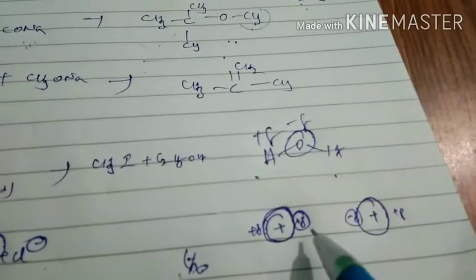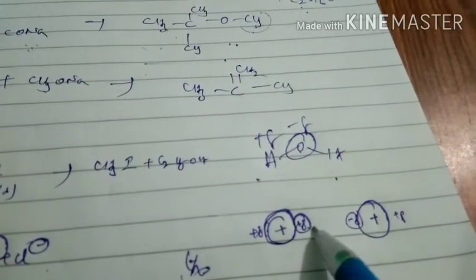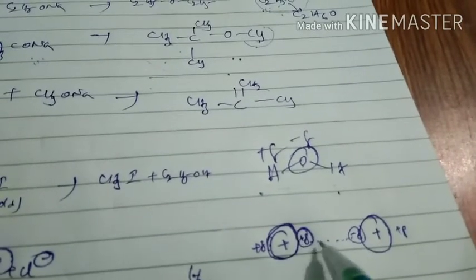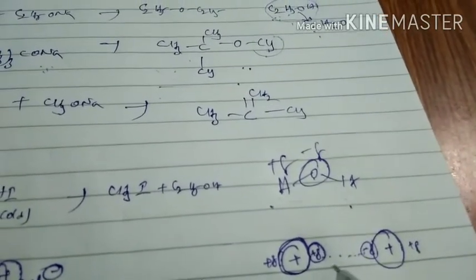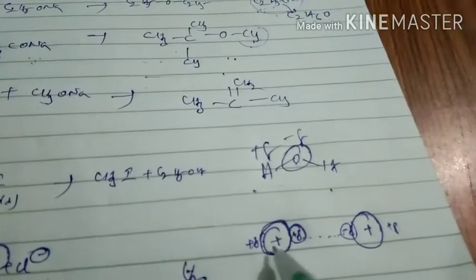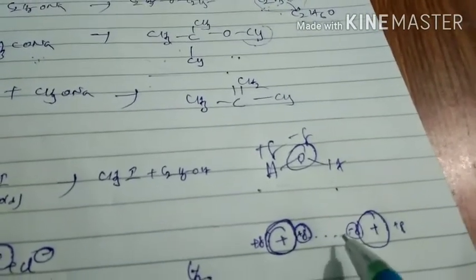Then automatically between this positive charge and negative charge, attraction forces develop. Again, when the electron moves to the other side, these attractions disappear, and when it comes back, attractions form again. That means these are very weak attractions.